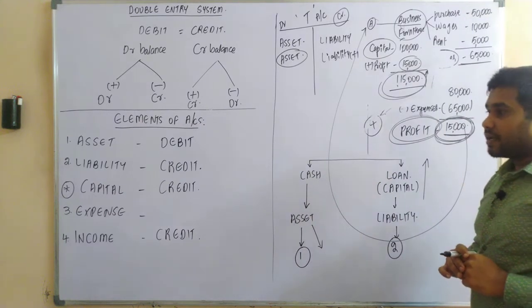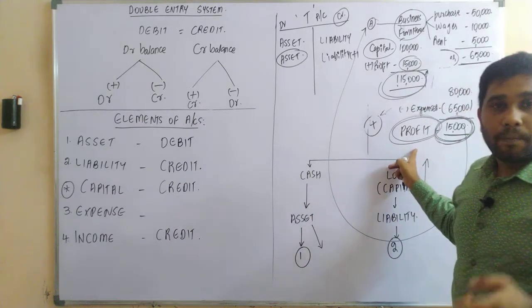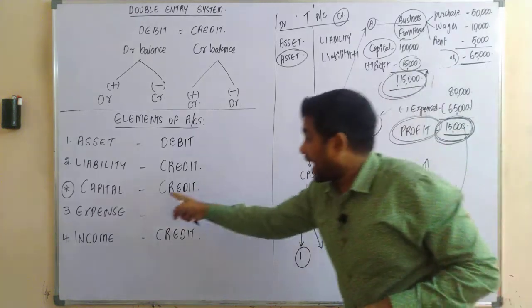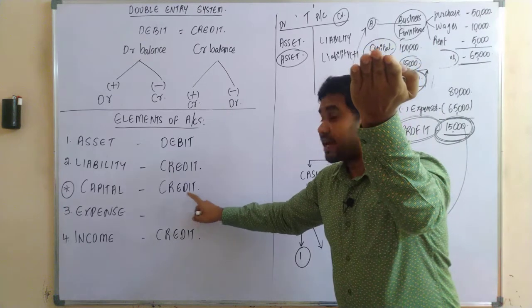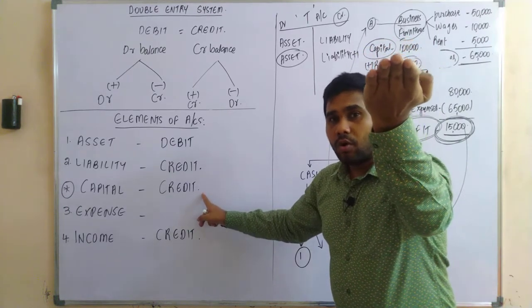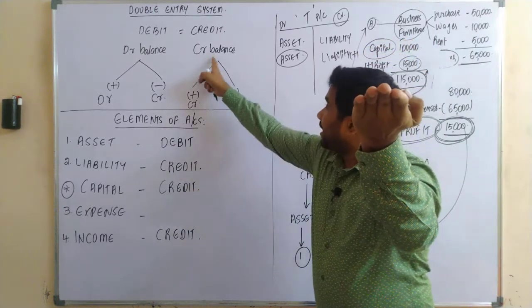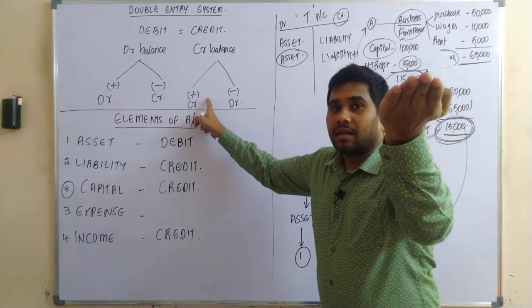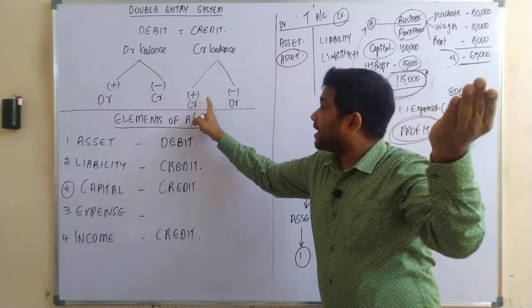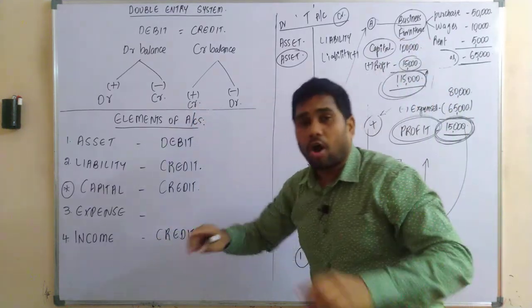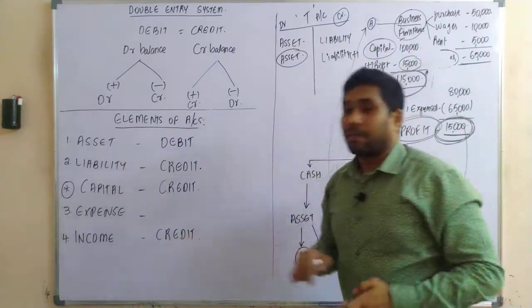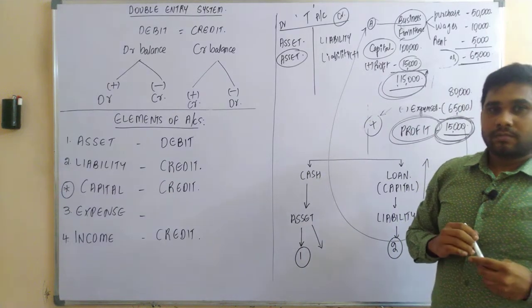So that is the reason upon profits, as the capital is increasing, the capital having a credit balance, your credit balance is increasing. So that is the reason your incomes would always have the credit balance. Yes or no?